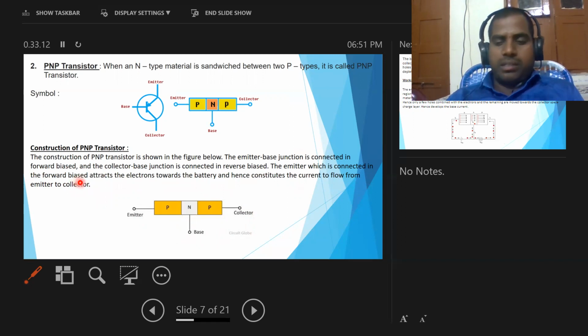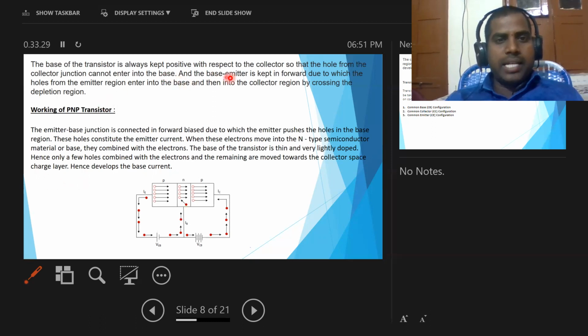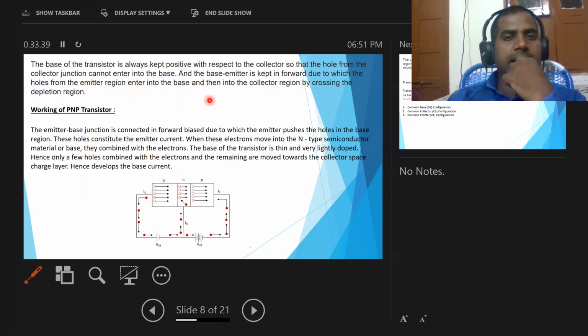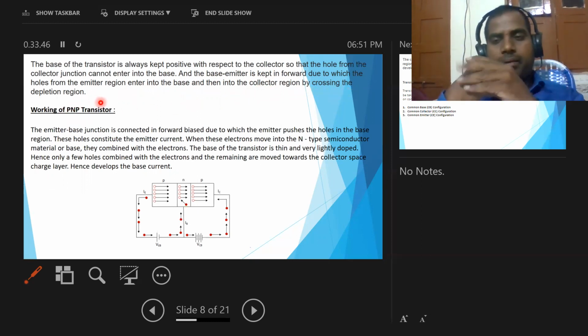This is the next one. Here the base of the transistor is always kept positive with respect to the collector, so that the holes from the collector junction cannot enter the base, and the base emitter is kept in forward bias, due to which the holes from the emitter region enter the base and then the collector region by crossing the depletion region.